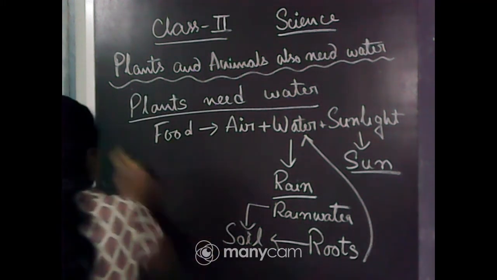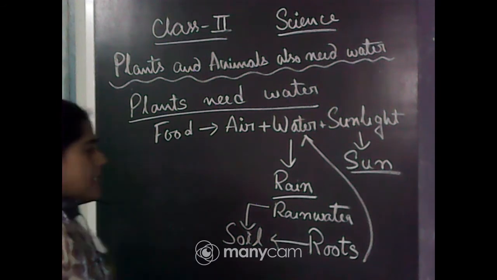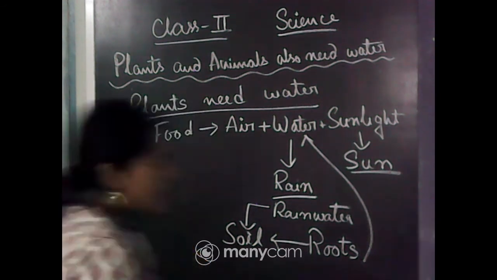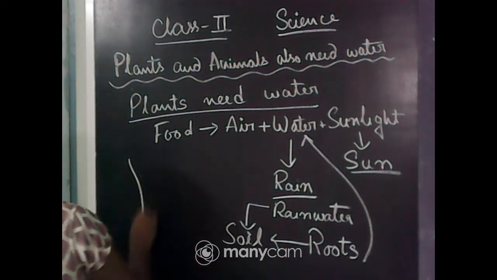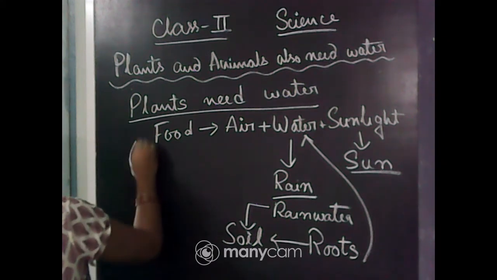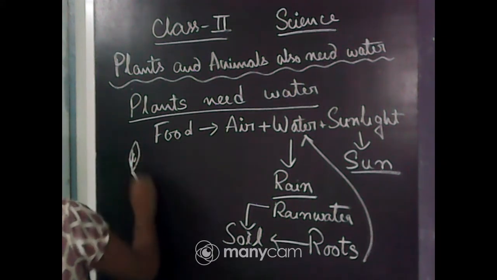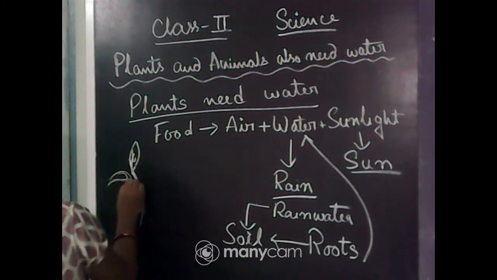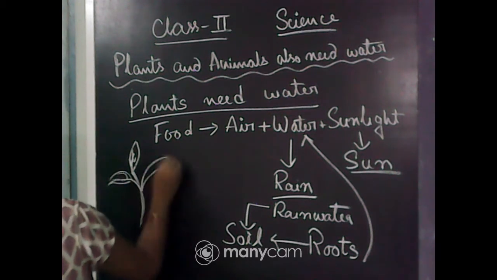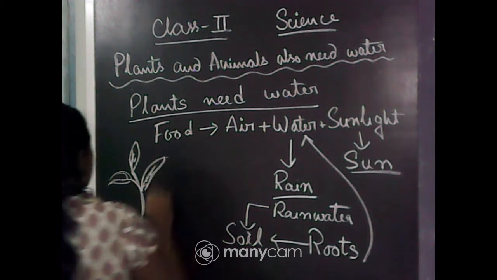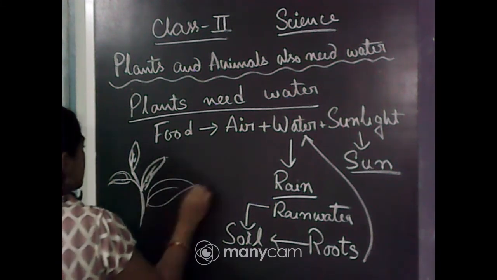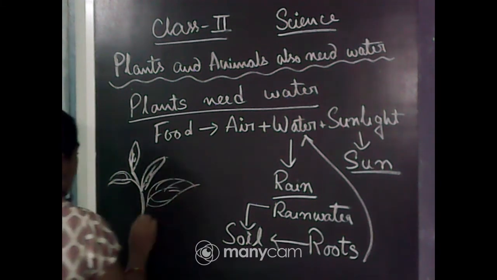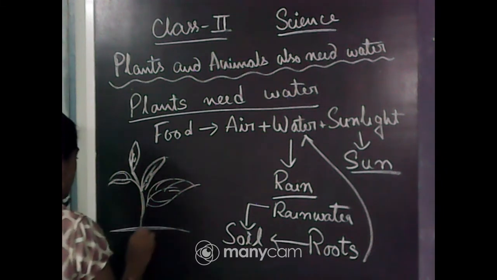So first, plants need water. Why plants need water, you will understand. There is a tree which has a lot of leaves, and its roots are under the soil.